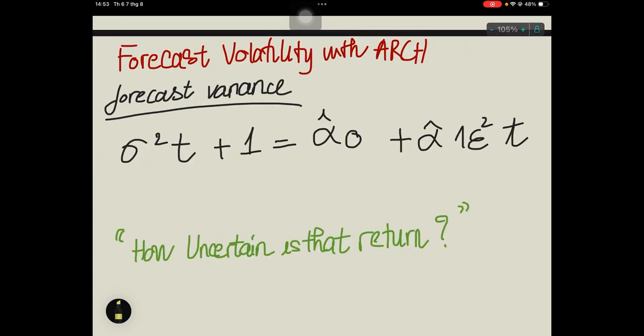So once ARCH exists, we can use the model to forecast future volatility. The one-period-ahead variance forecast formula is here. The interpretation is powerful. If yesterday's shocks were large, today's predicted volatility increases. If yesterday was calm, future volatility is expected to remain lower. This is exactly how risk managers think. They are not only asking what returns we should expect, they are asking how uncertain those returns are.